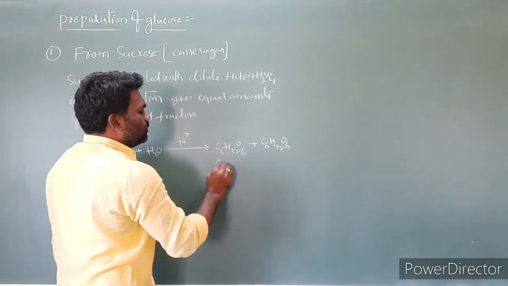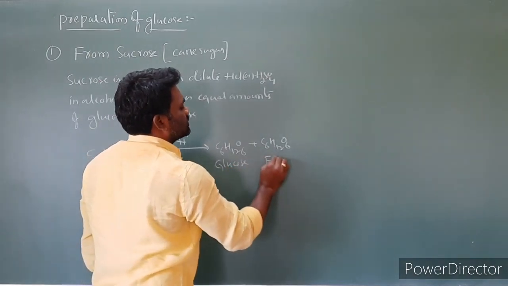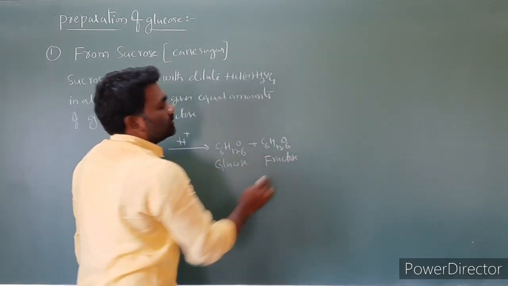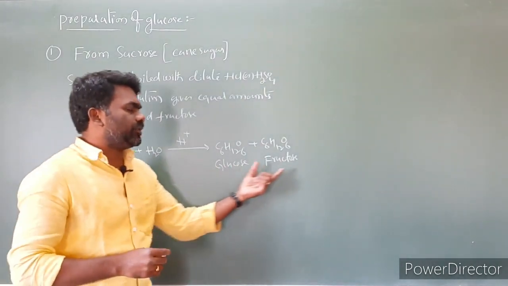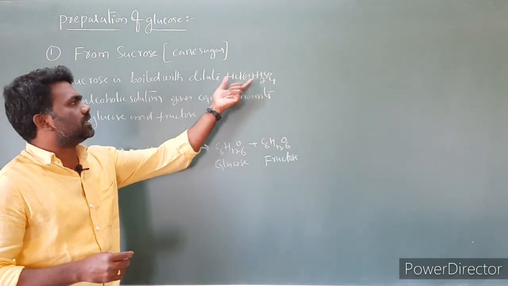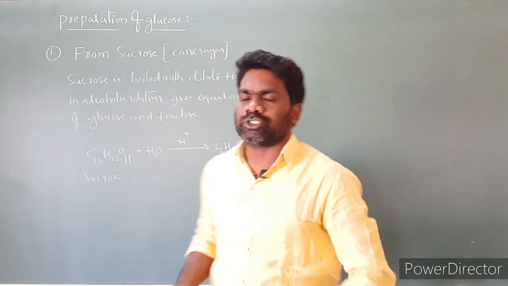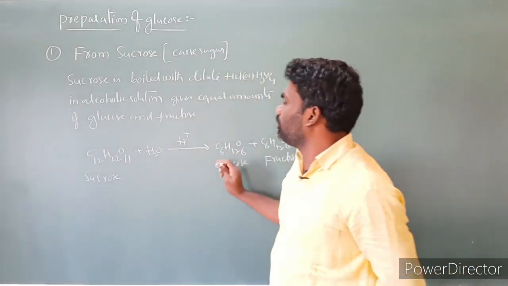One product is glucose and the other is fructose. So equal amounts of glucose and fructose are formed by boiling sucrose with dilute HCl or sulfuric acid in alcoholic solution. This is the first method of preparation of glucose.